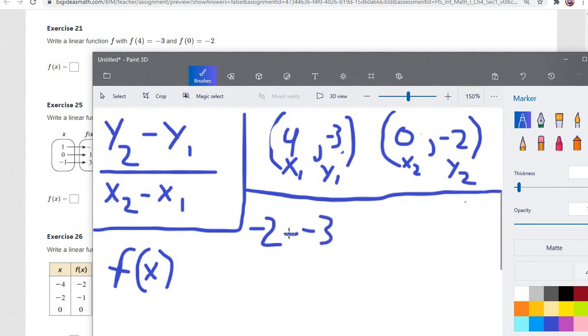Again, we have a minus a negative, and remember, you just need to turn that into a plus. Then x2 is 0 minus 4. So negative 2 plus 3 is just going to be 1, and 0 minus 4 is negative 4. So negative 1/4 is going to be our slope here.